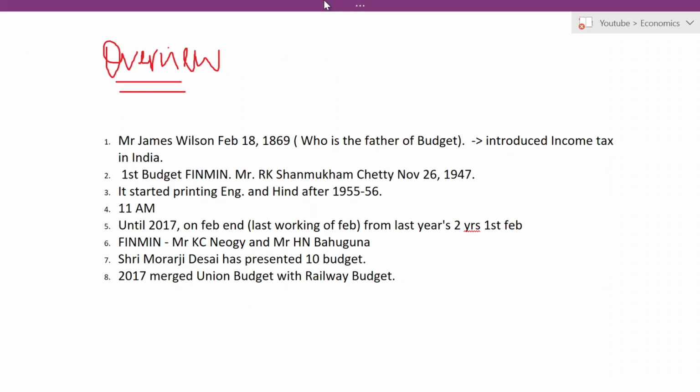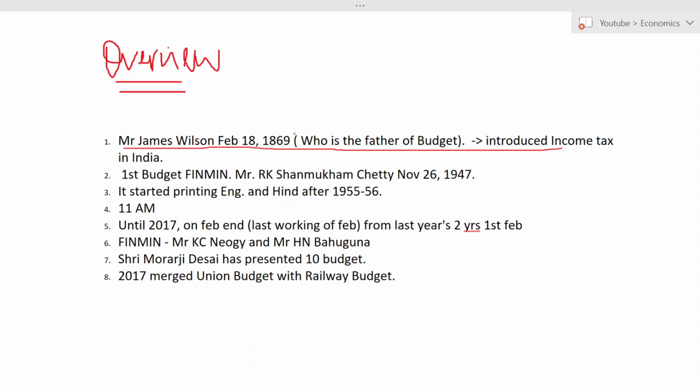Now let us know about the overview. The first point: Mr. James Wilson is the first person who introduced the budget. He introduced the budget on February 18, 1869, and he is also known as the father of the budget. He is also the person who introduced income tax in India. So the same person, James Wilson, introduced income tax in India as well as the budget.